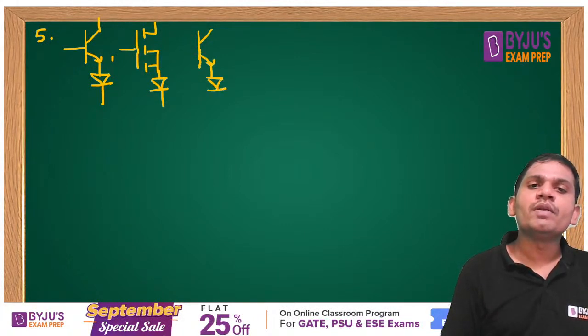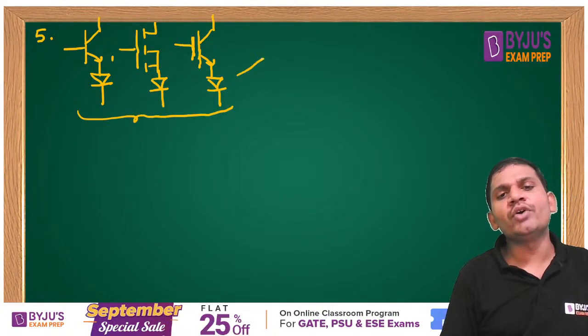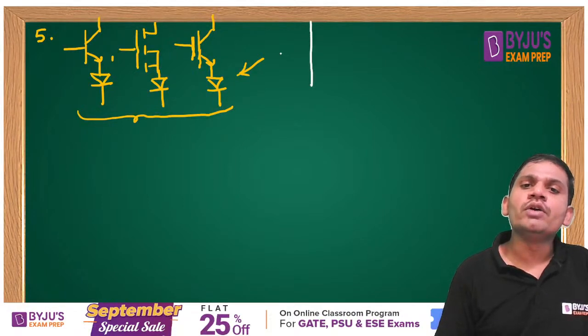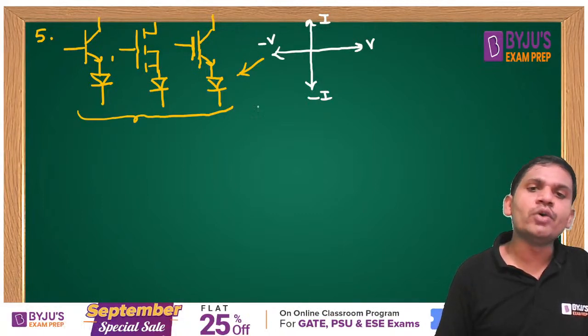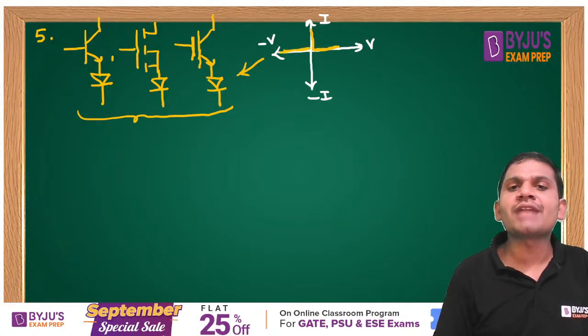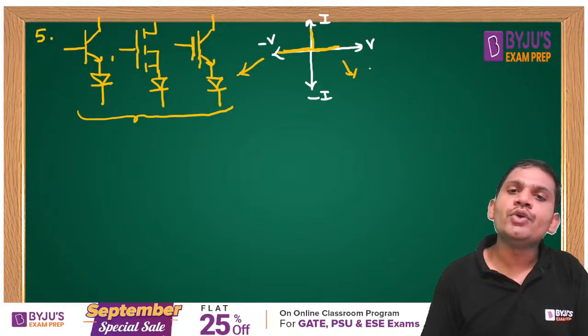Then in this case, what type of characteristics can we get, students? We know that all these devices without any series diode operate in which quadrant? First quadrant. This is I and this is minus I, and this is V and this is minus V. But because of this series diode, it blocks the extra reverse voltage. That's why these are which devices, students? This is bipolarity.